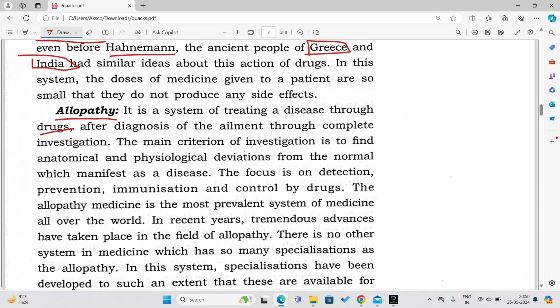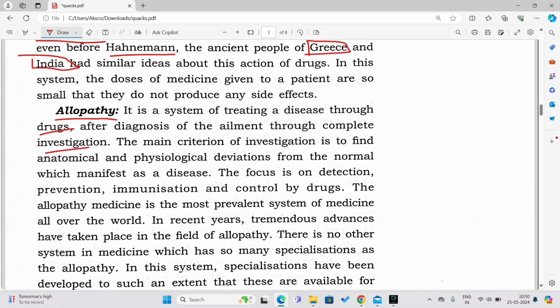So in allopathy, the patients are given the medicines after diagnosis of the ailment through complete investigation. Now you see, suppose you are not feeling well and you go to the doctor complaining of fever. The doctor will not immediately give you the medicines.